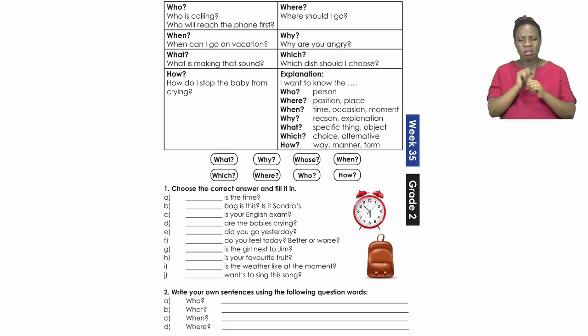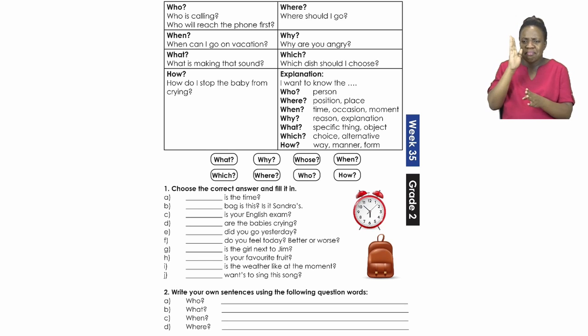And if we're going to be looking at the word how, it is used when we are trying to find a way, a manner, or a form. How do I stop the baby from crying? If we're going to use the word where, that one is used for position or a place. Where should I go?